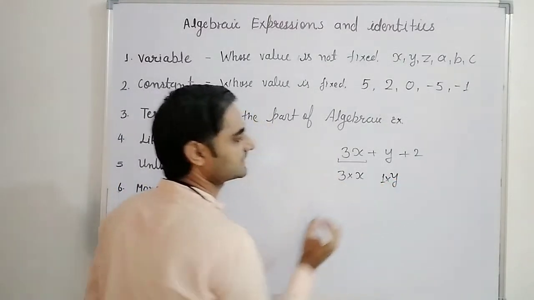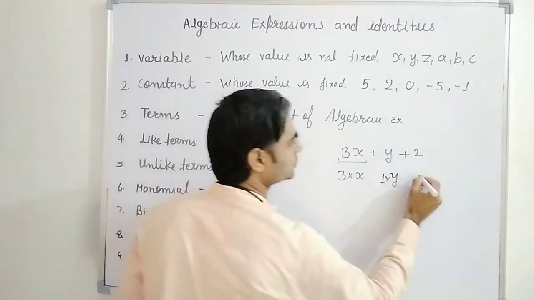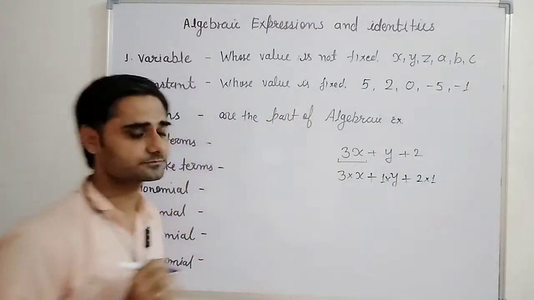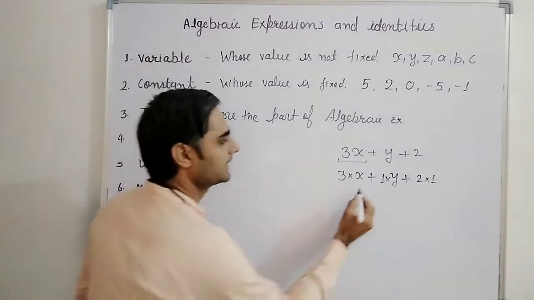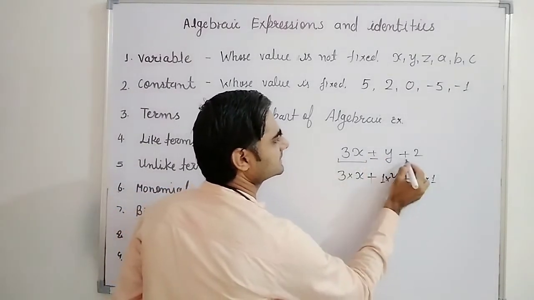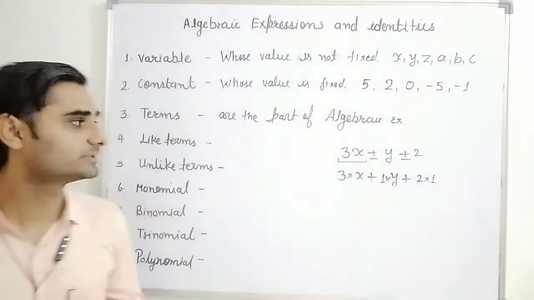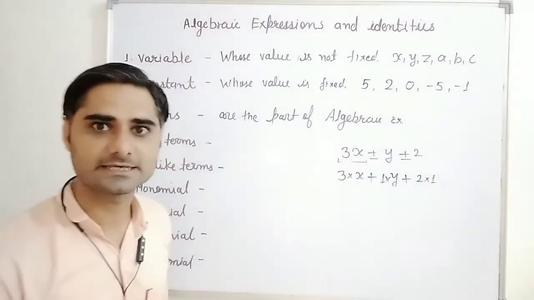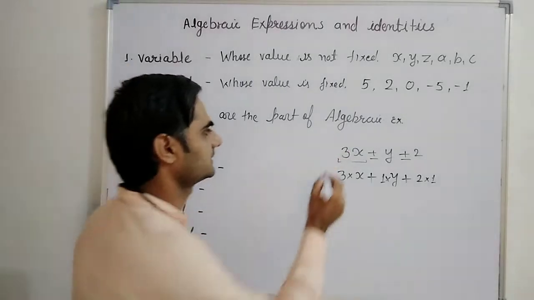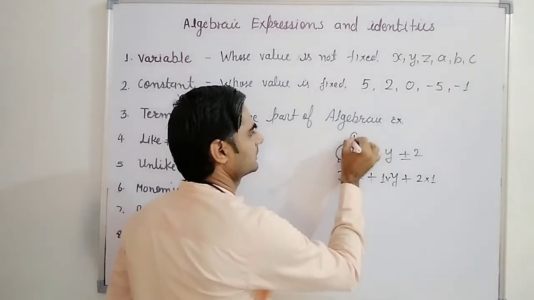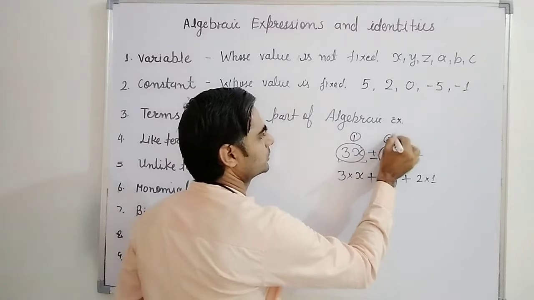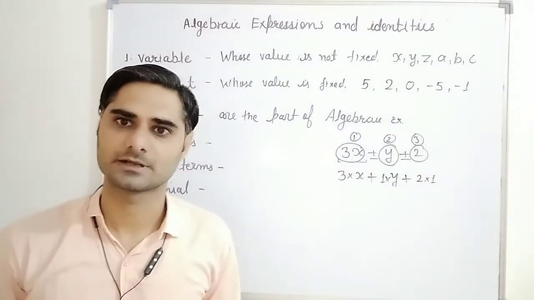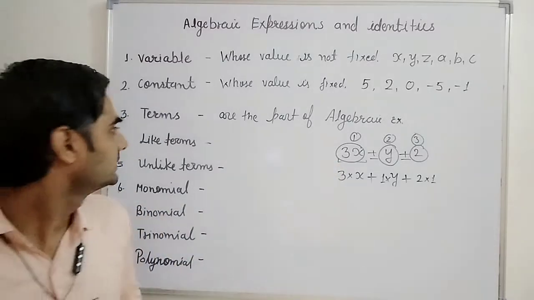You can say this is multiplied by 1. Here this is 2, also multiplied by 1, but the main things are these, which are separated by a plus or minus sign, maybe minus or maybe plus. So these are the terms. In this expression, we can say 3 terms are there: term number 1, number 2 and number 3. These 3 terms are there. Correct? So like this, these are called terms.